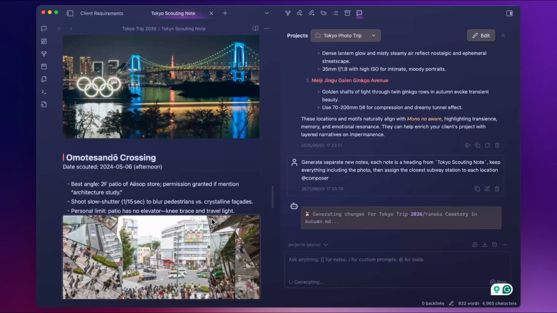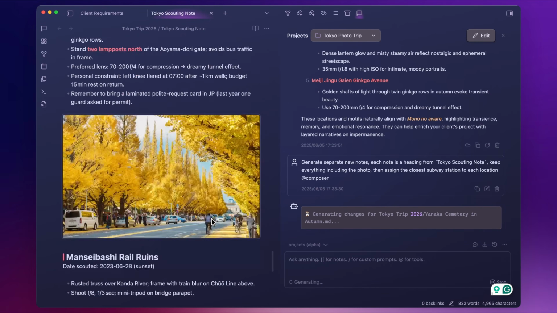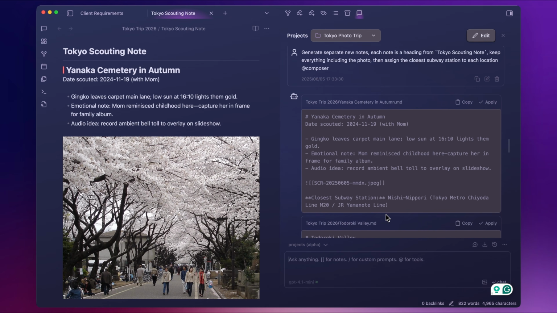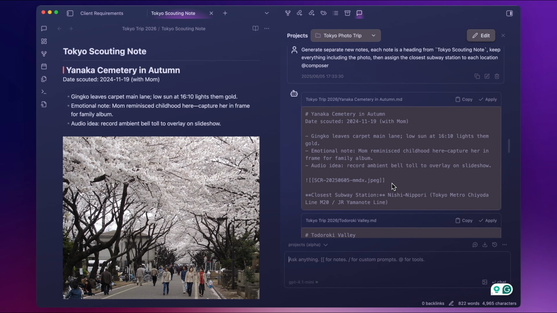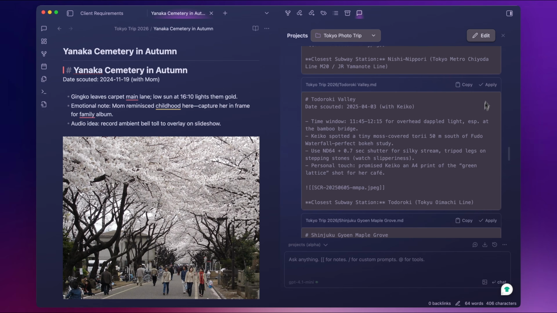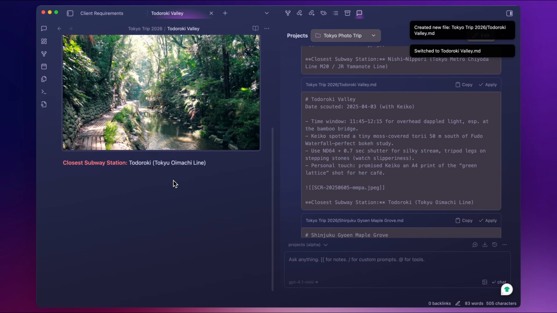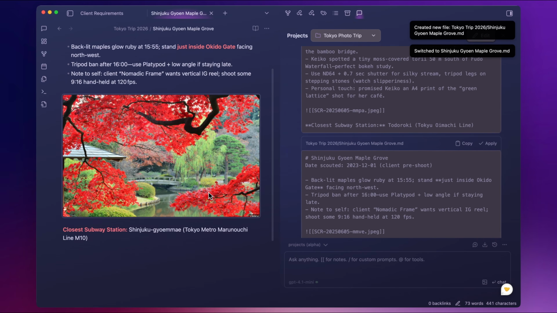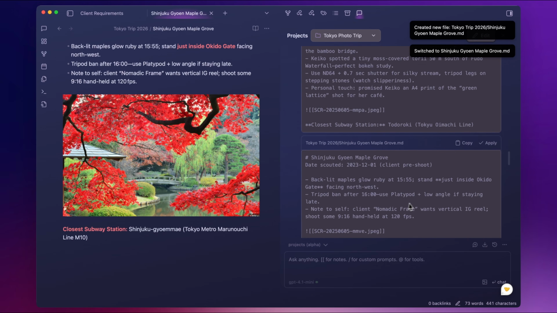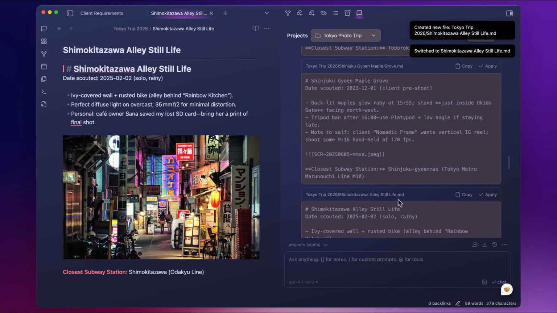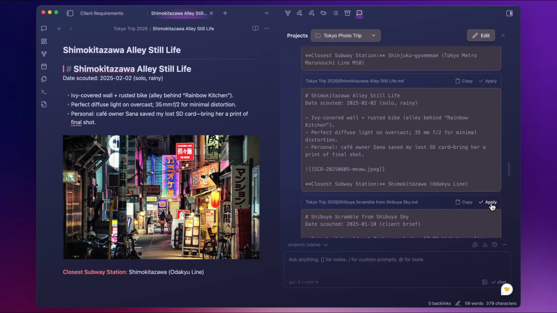This note is pretty long, so it takes a while to generate the whole thing. Let's see what it gives us. Very nice. Click apply, new note created. Just a single heading in this note. The second note looks good. The third note with the closest subway station. One by one, we are creating these new notes just by clicking apply.